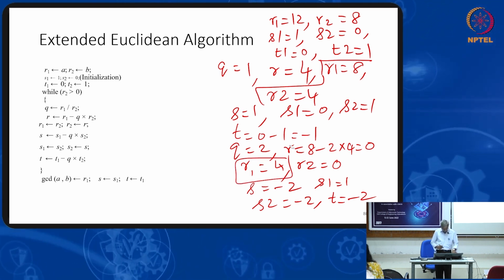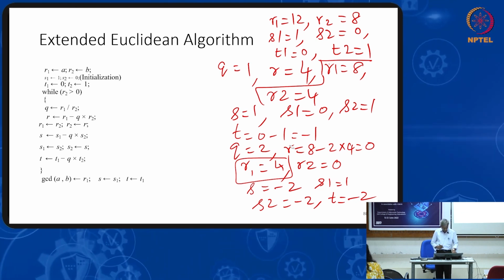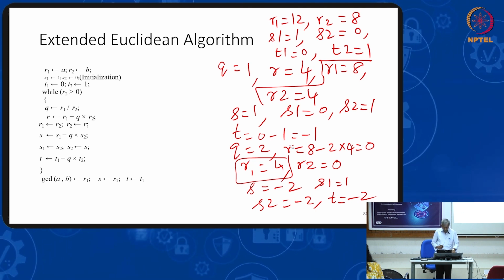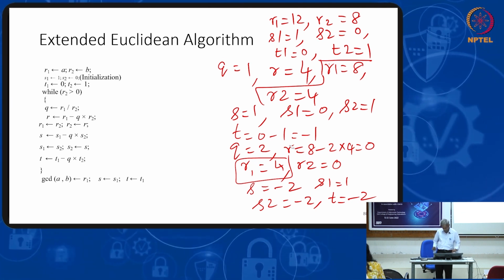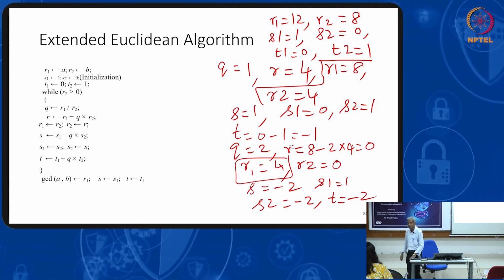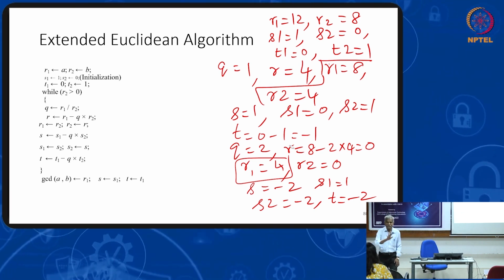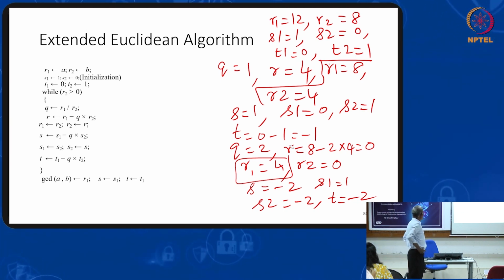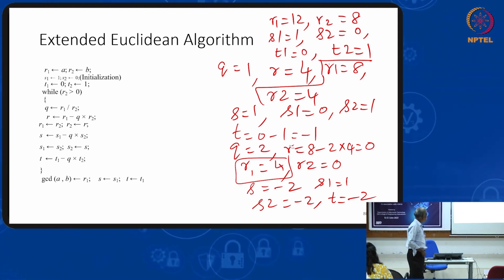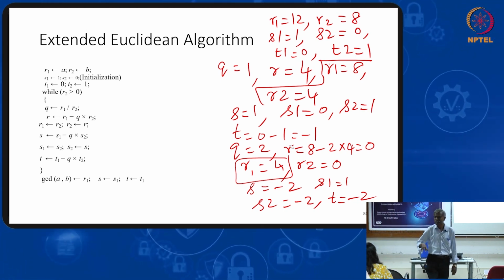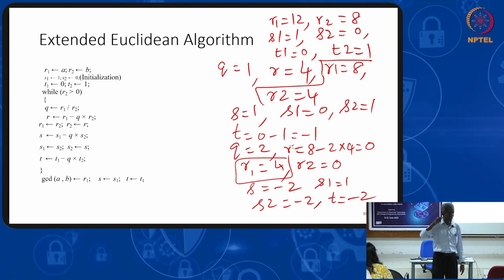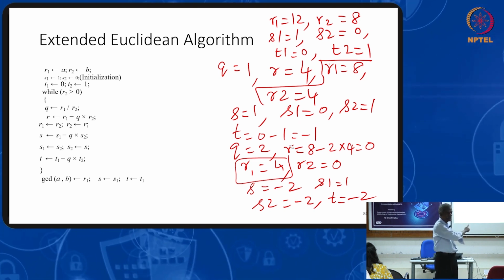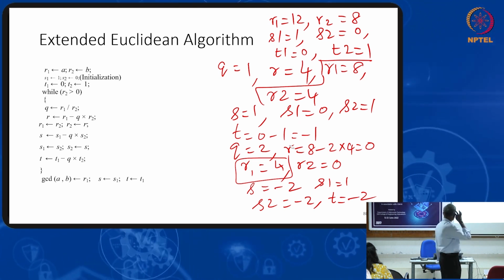And inverse. So, this extended Euclidean algorithm, they will use to find the inverse also. I did not take an example, but among this S and T, last two values, one among them will be the inverse. What is becoming S?